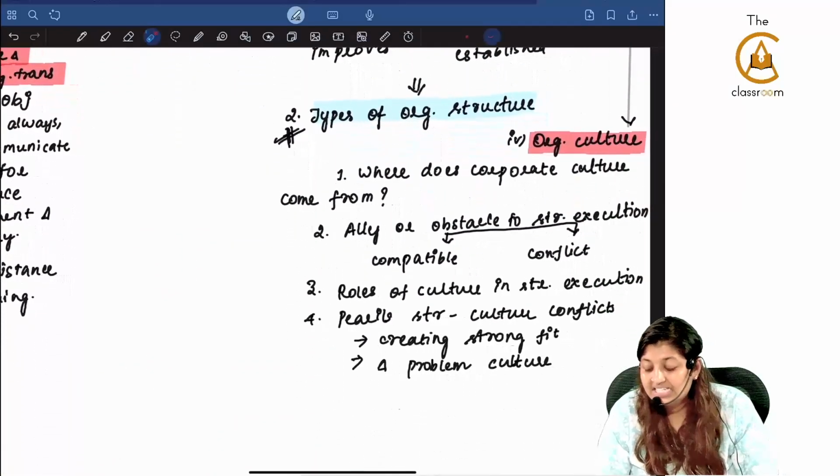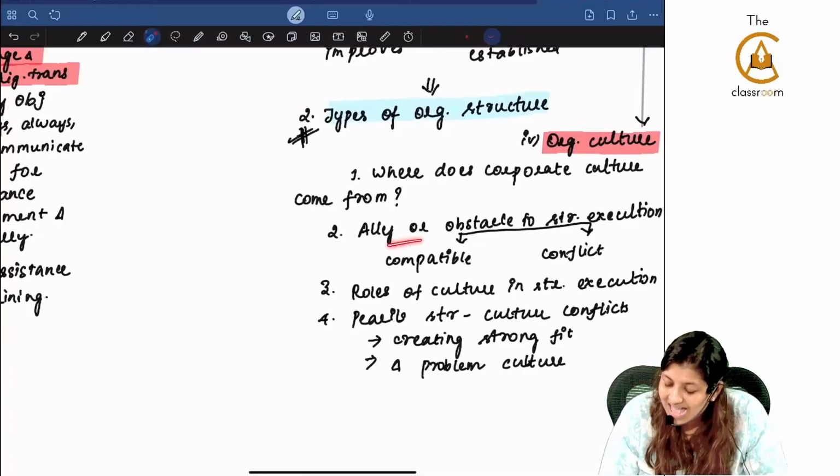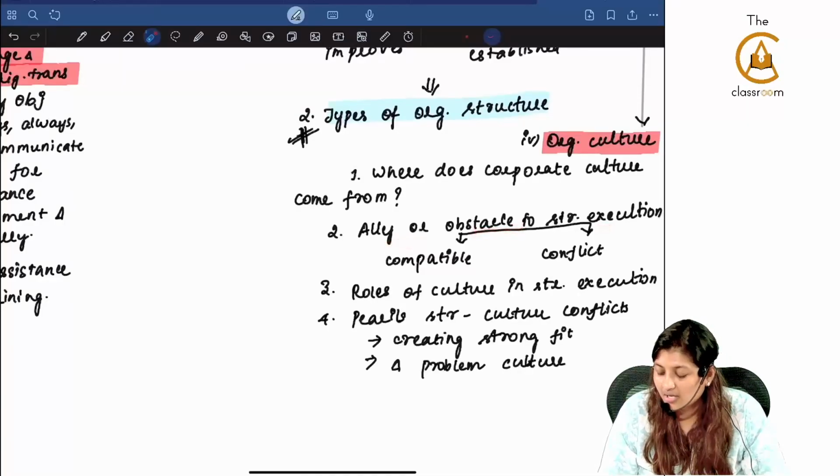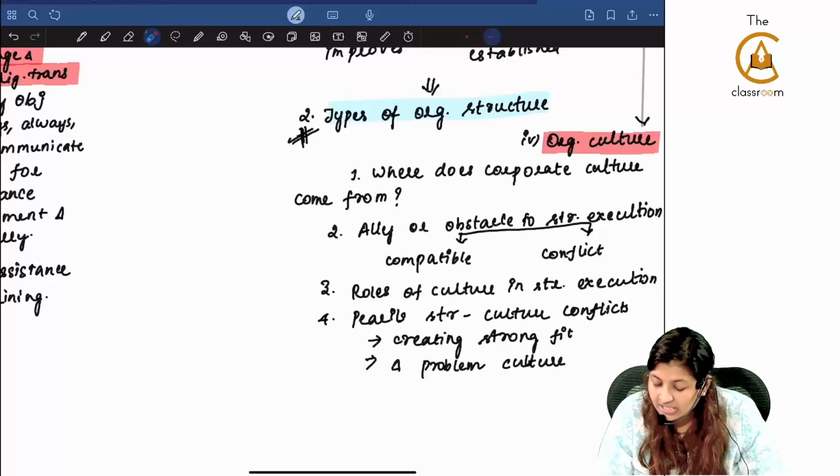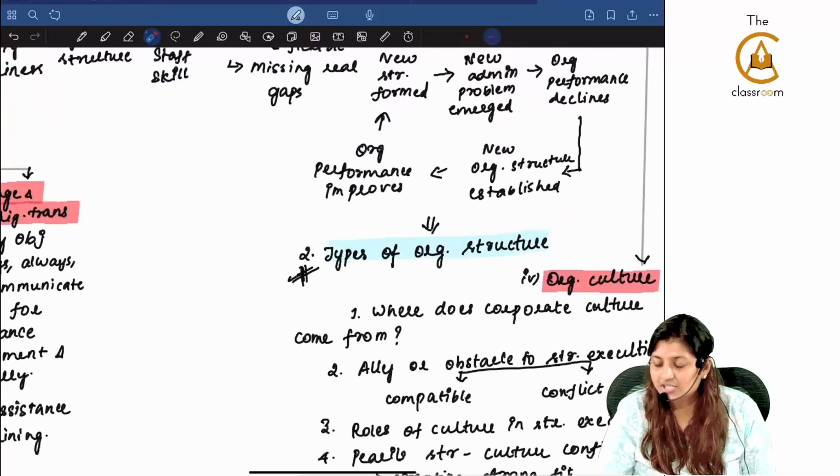After this, what did we see? About organizational culture, whether it is an ally or obstacle to strategy execution. If it is compatible, then it is an ally. If it is a conflict, then it becomes an obstacle to strategy execution. Role of culture, perils of strategy culture conflict, creating a strong fit and change in problem culture.